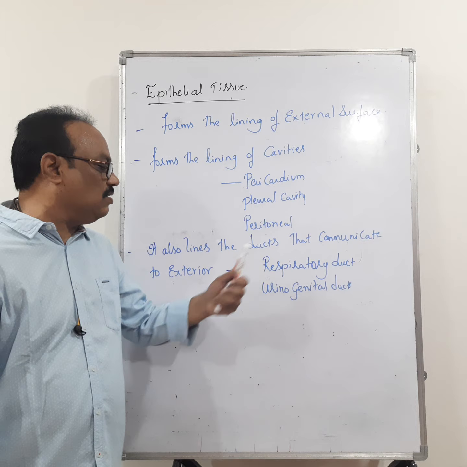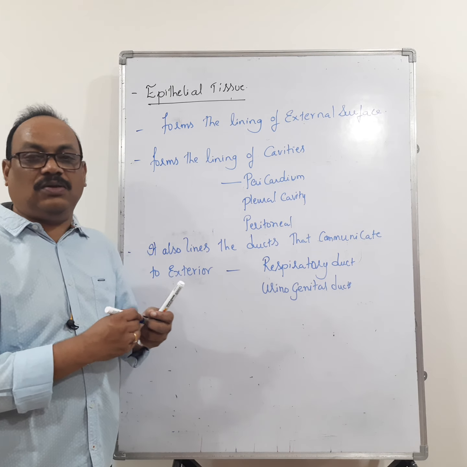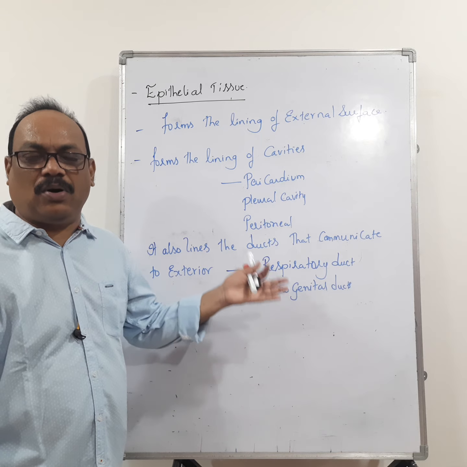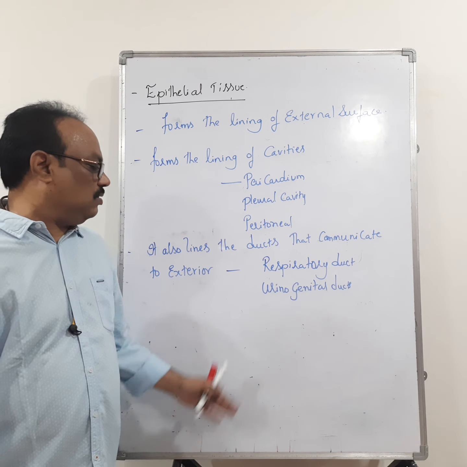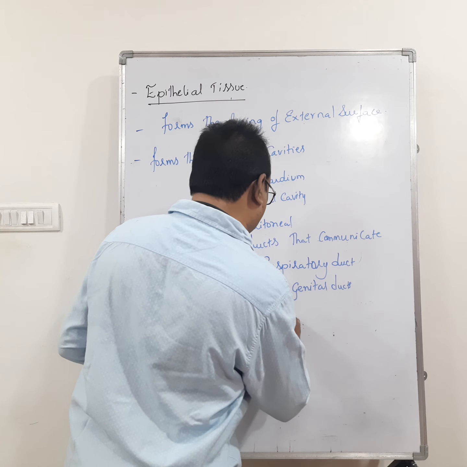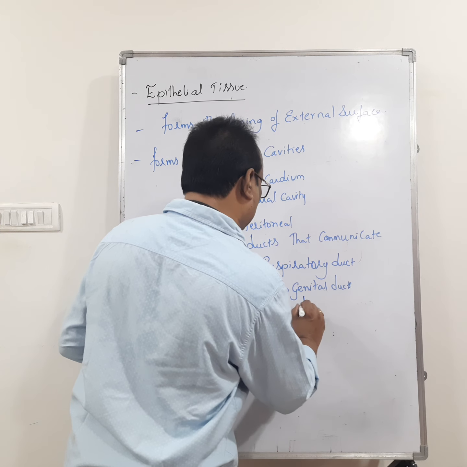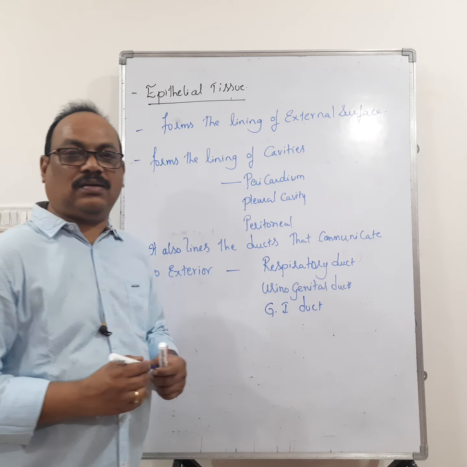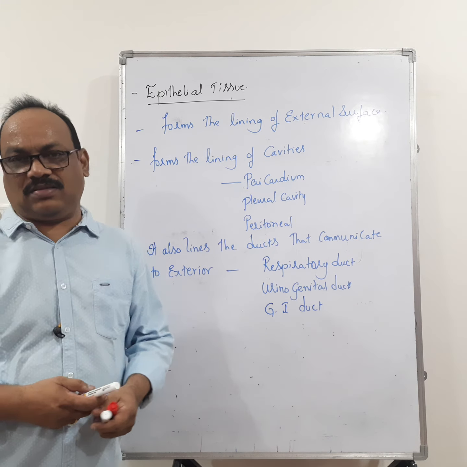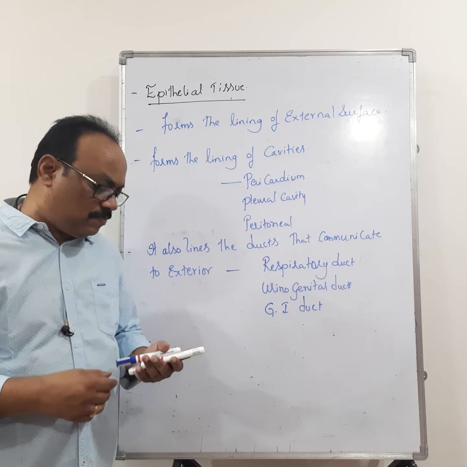So it lines the ducts communicating to the exterior, like respiratory ducts, like trachea, bronchioles, right? Then also urinogenital ducts, and also the gastrointestinal tract. That means the alimentary canal, right? So it lines the ducts that are communicating to the exterior.